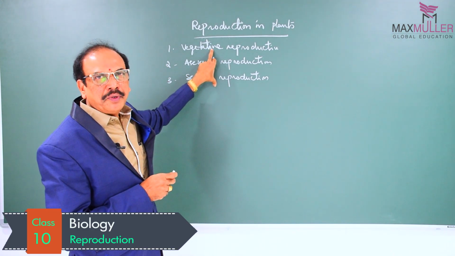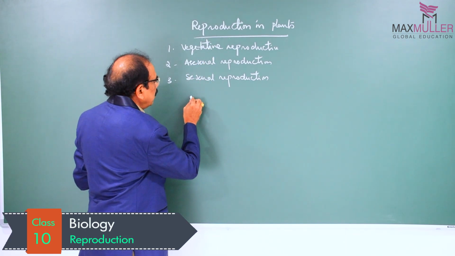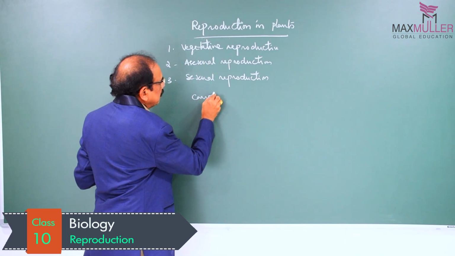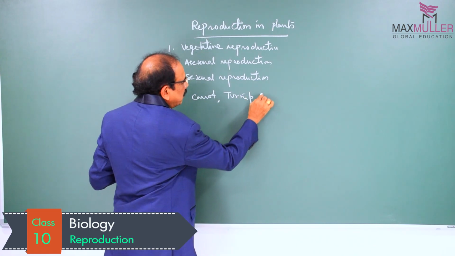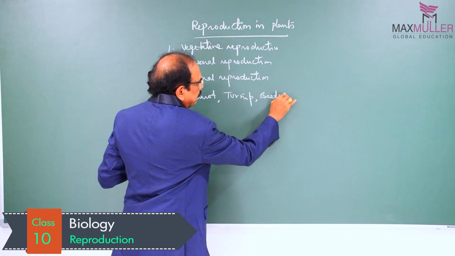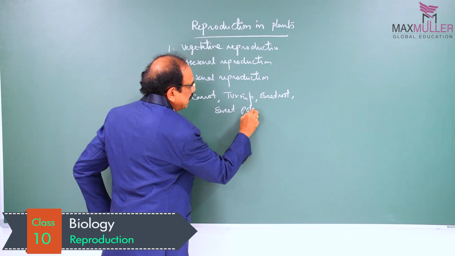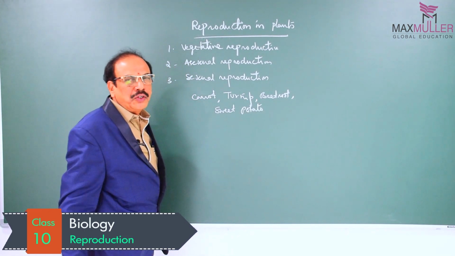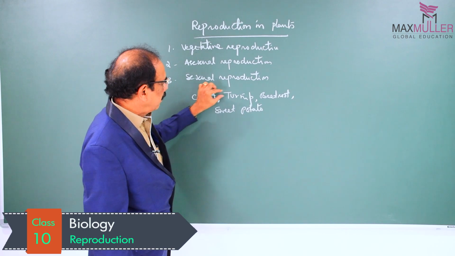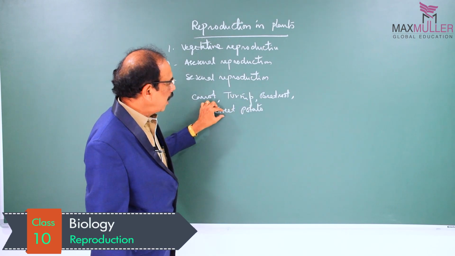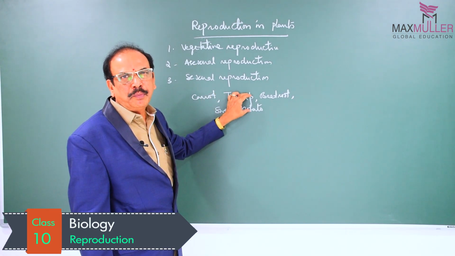Many plants show vegetative reproduction. Say for example, in the case of carrot, turnip, beetroot and sweet potato, the roots are useful for vegetative propagation. These roots store reserve food materials.